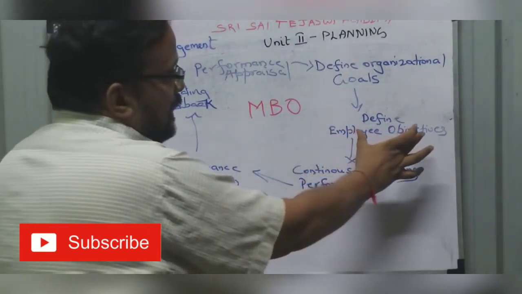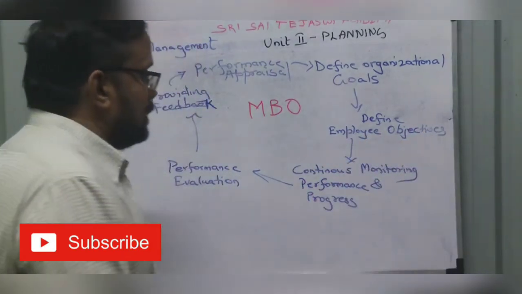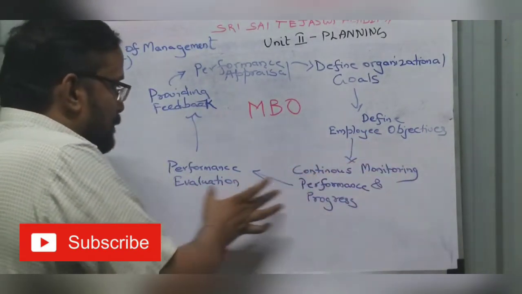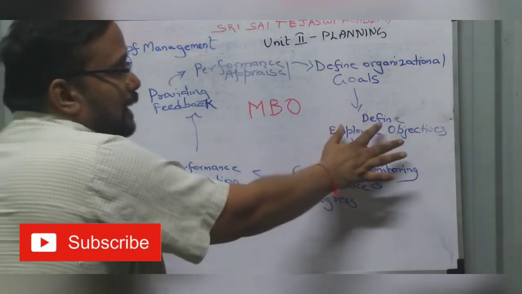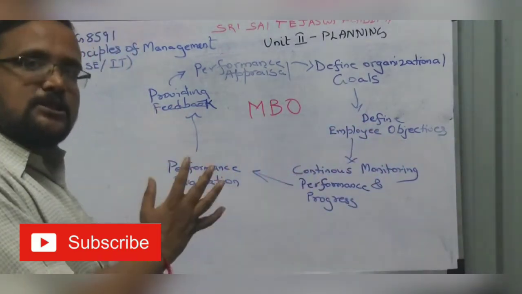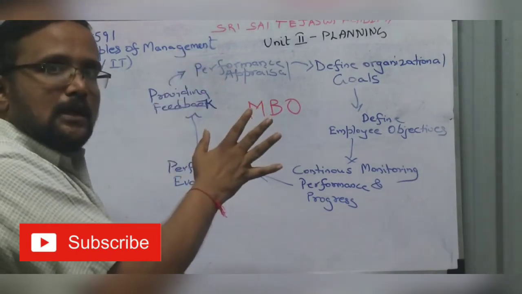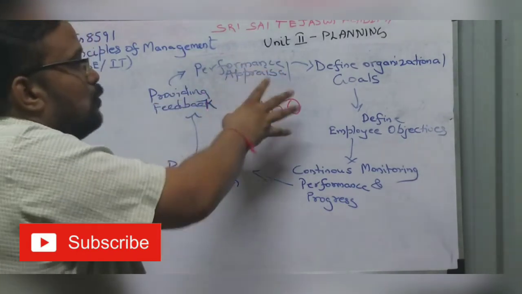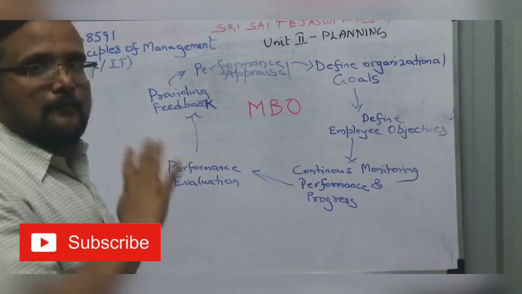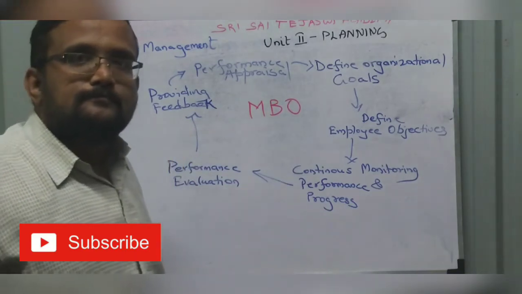Based on that, my increment or my promotion is fixed. So this is how the MBO takes place. Once I define my employee objective, then I do a performance evaluation. If my employee objective matches with the organization objective, company goals, then MBO is achieved. That is the thing. Okay?